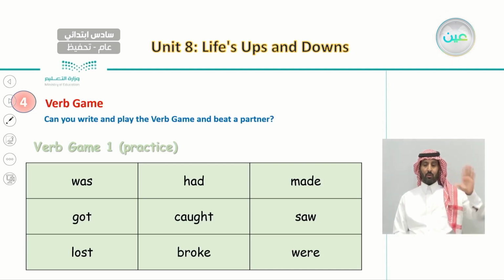I had a cake. We were happy. I made a tree house.